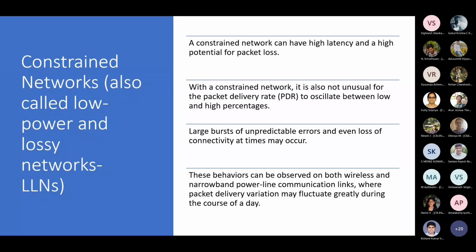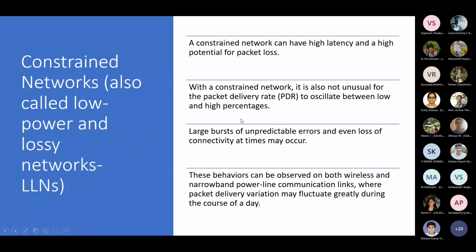How do you handle a situation when all nodes are trying to transmit data at a very high rate, and when most of the nodes are not working? Bandwidth will continue to fluctuate, and sometimes there will be congestion, sometimes there will be no congestion, sometimes nobody will be transmitting, sometimes everybody will want to transmit at the same time. So how do you deal with those kinds of scenarios?